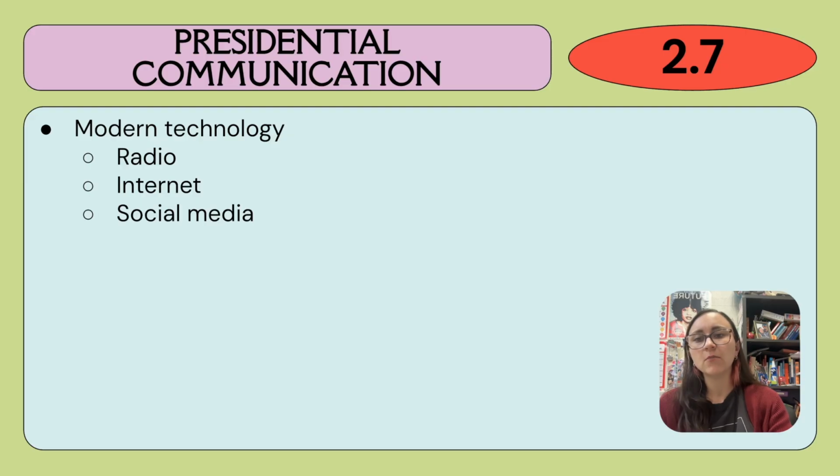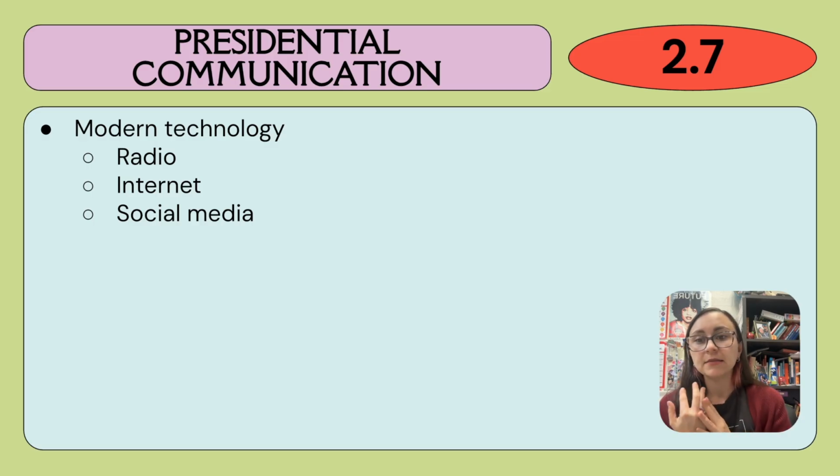You also need to know about presidential communication. This is pretty simple, but basically it's just the idea that the president can communicate with the public. It used to be through the radio. We used to have like fireside chats with Roosevelt, right? And then nowadays that comes in the form of internet and social media, right? President Trump a lot of times communicates with his constituents, America, through Truth Social, used to be Twitter or X.